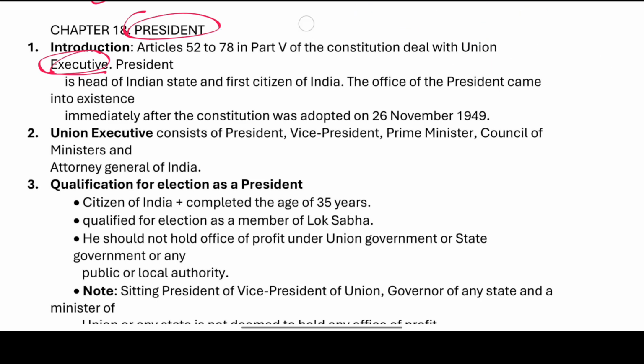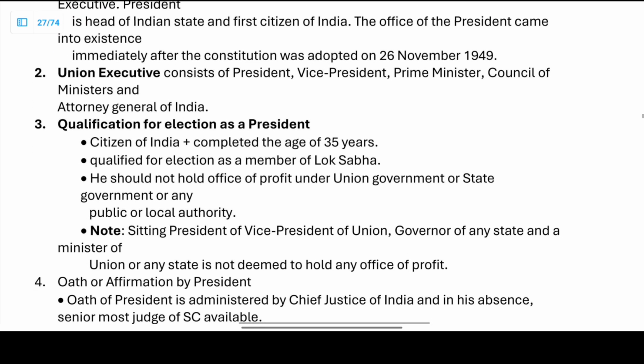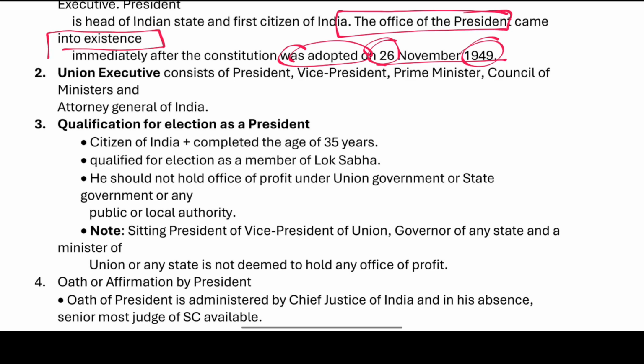The office of the President came into existence immediately after the adoption of the Constitution on 26th November 1949. So the office of the President, right? It came into existence immediately after the Constitution was adopted on 26th November 1949.